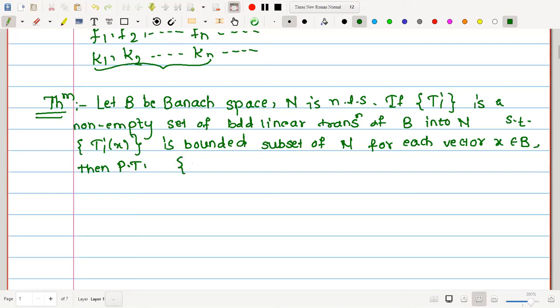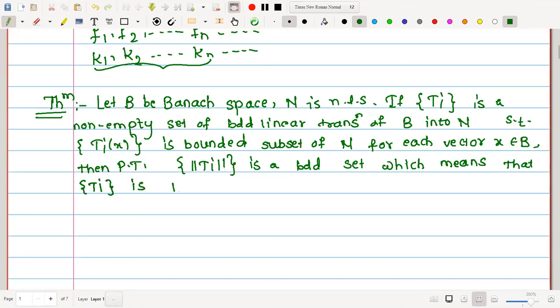What is to be proved? The set of norms of Ti is a bounded set, which means that this set Ti is bounded as a subset of B(B,N).